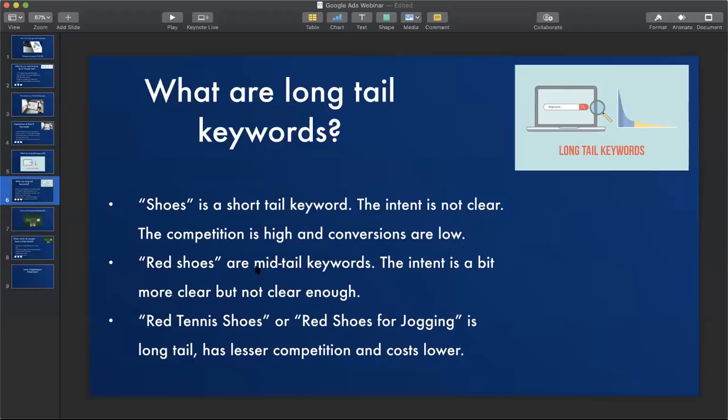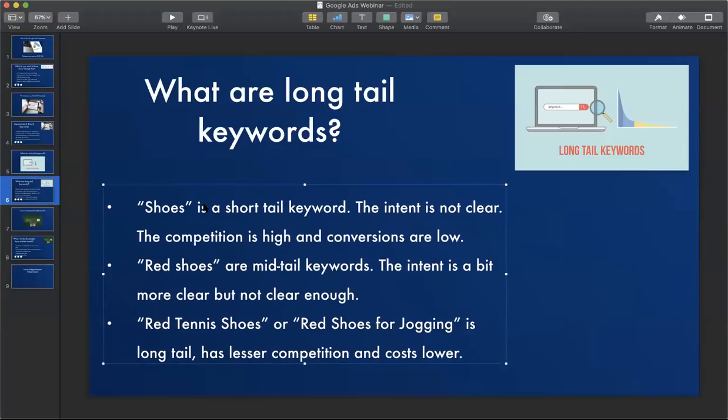However, let's say someone is getting more specific. Someone is searching for red shoes, that is a mid-tail keyword. The intent is a bit more clear, but it is not clear enough. Let's say somebody is searching for red tennis shoes. Here, this is a long tail keyword. Or let's say someone is searching for red shoes for jogging. This is also a long tail keyword and it has lesser competition and costs lower.